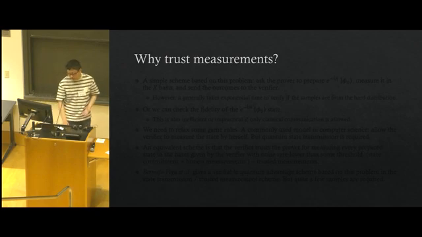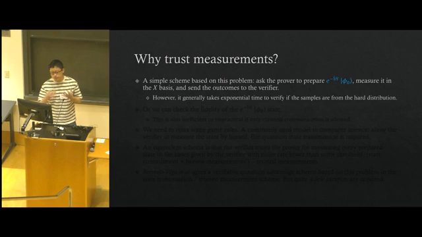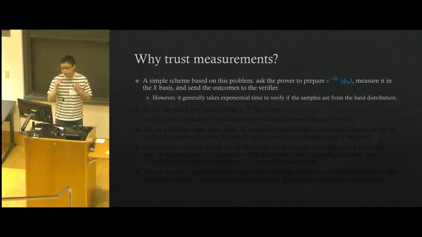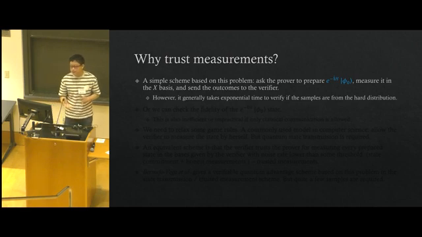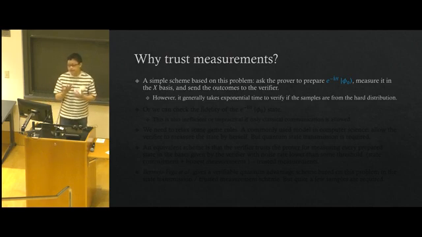Okay, so why do we need to trust measurements? We can see that a very simple scheme of demonstration of quantum advantage can be built based on this problem. Basically, the verifier just asks the prover to prepare the output state, and the prover needs to measure the output state in the X basis and report the measurement outcomes back to the verifier. However, it turns out that in this case, the verifier needs to verify whether these samples are from this hard distribution, which is generally quite hard because it takes exponential time to verify if they are from the distribution.